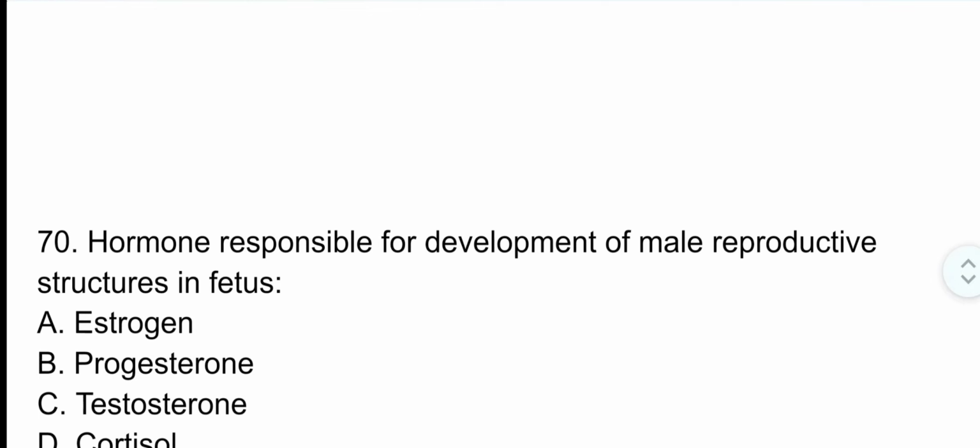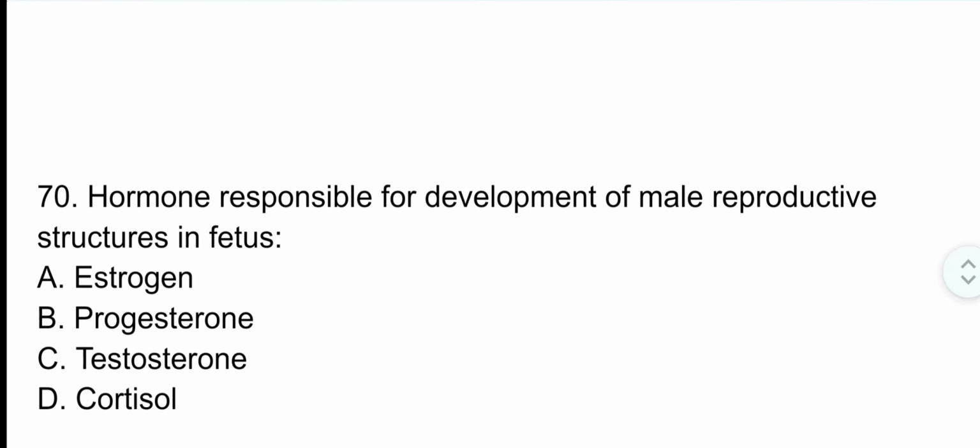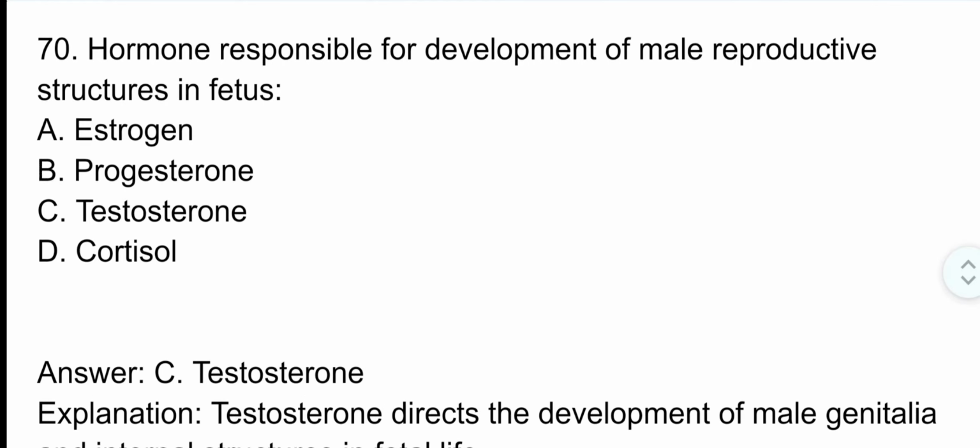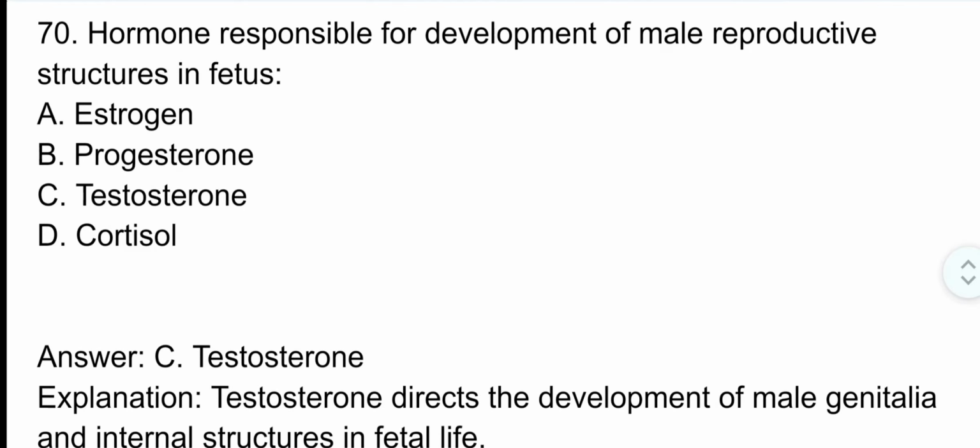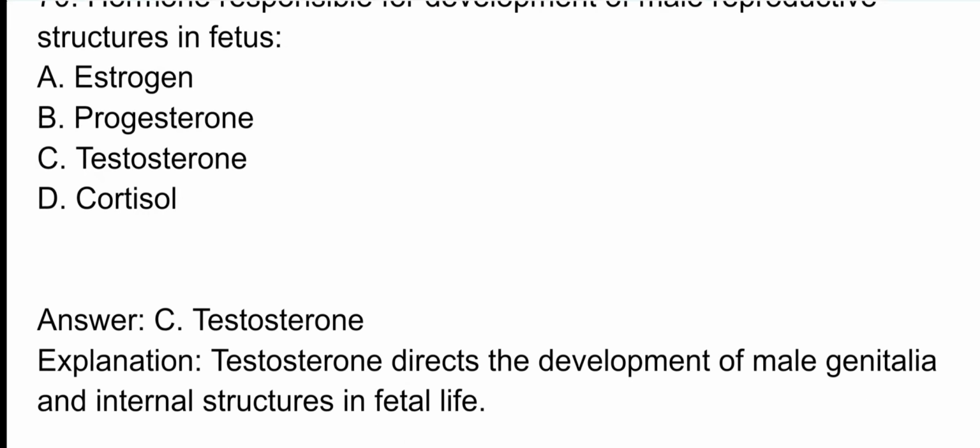Question number 70. Hormone responsible for development of the male reproductive structures in the fetus. Correct option is option C. Testosterone. Testosterone directs the development of male genitalia and internal structures in fetal life.